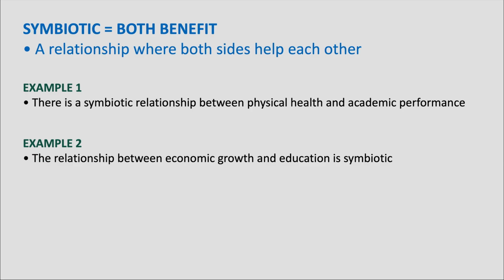You can also write, the relationship between economic growth and education is symbiotic, and then explain how each supports the other. So remember, symbiotic means both sides benefit. Try to use this word in your writing where two things support each other.